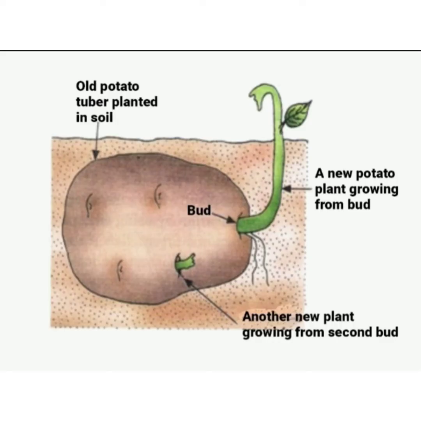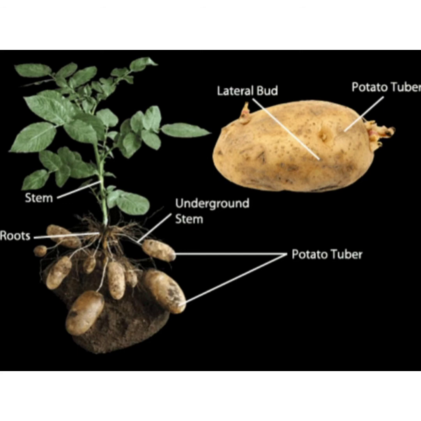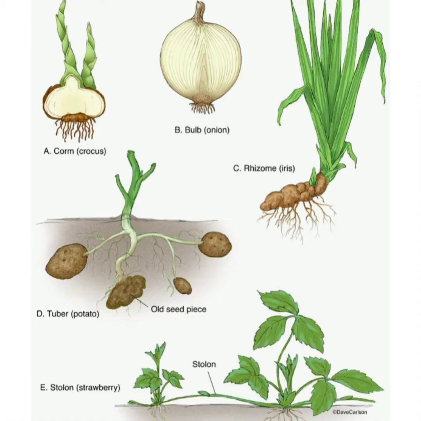The potato we eat is not a root. It is a stem. It grows underground. The stems of the potato plant store extra food and become swollen. Children, can you say which are the plants growing from stems? Ginger, potato, onion, garlic, etc.